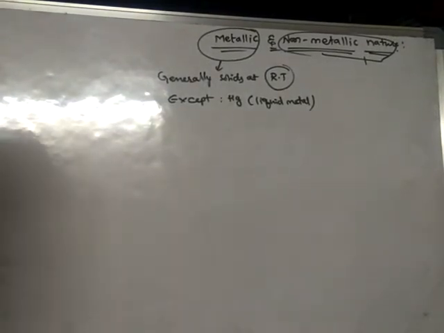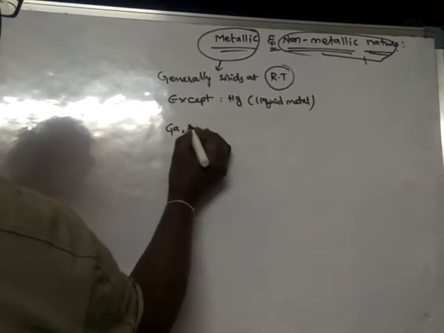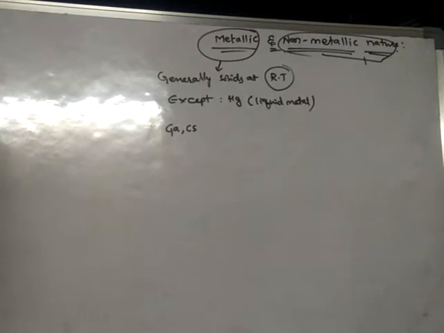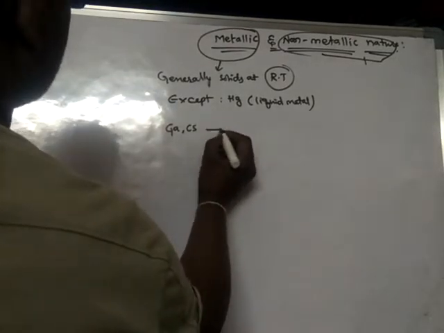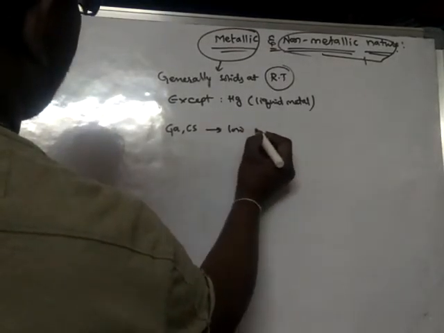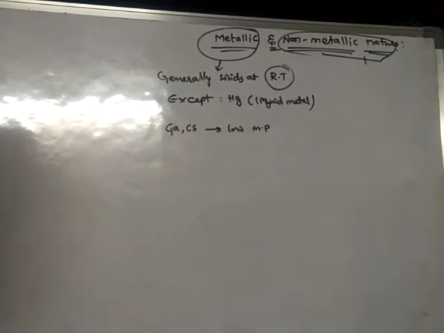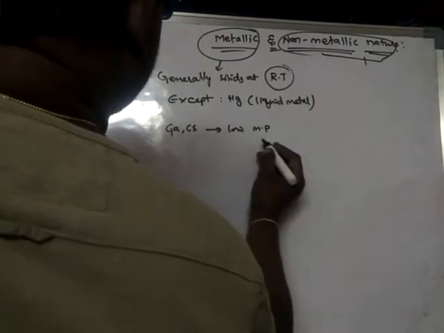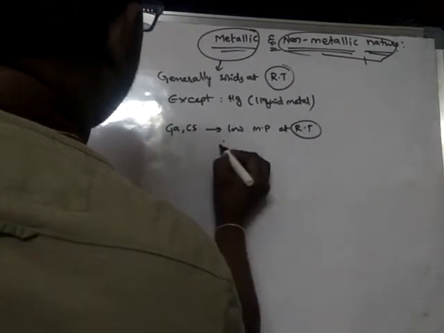And even some metals like gallium and cesium possess very low melting points. Because of their low melting points, they can be converted into liquid easily, so they exist as liquids at room temperature.